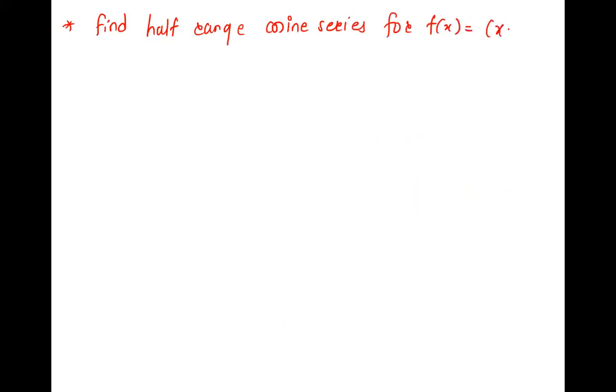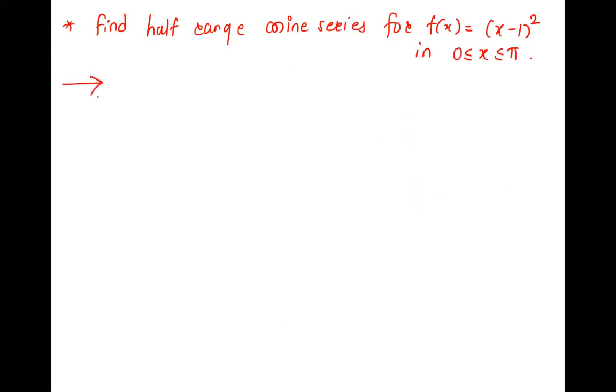Find the half range cosine series for f of x equals (x minus 1) squared in 0 to pi.